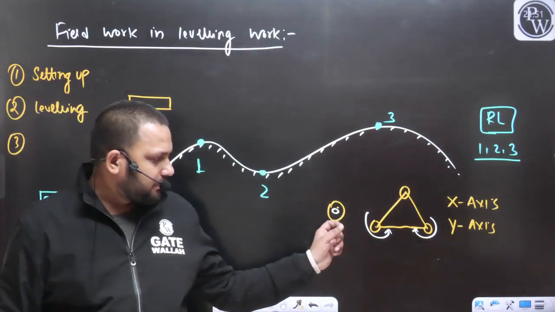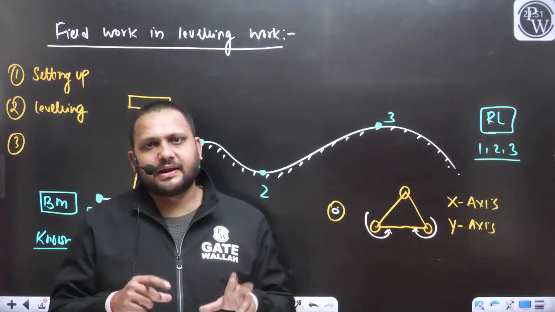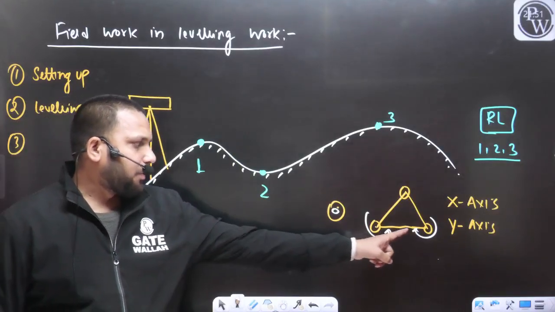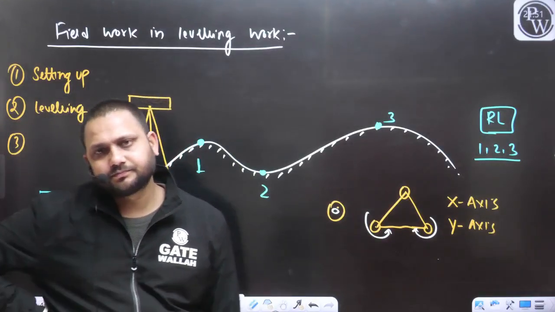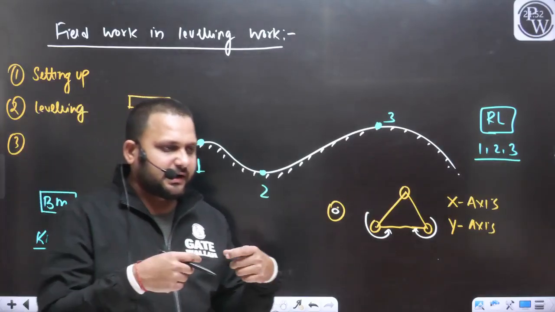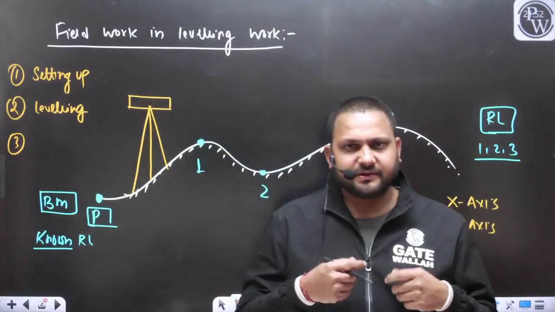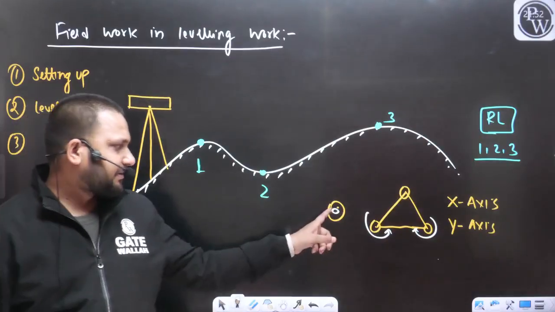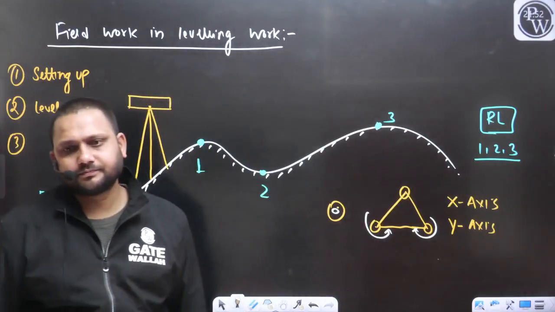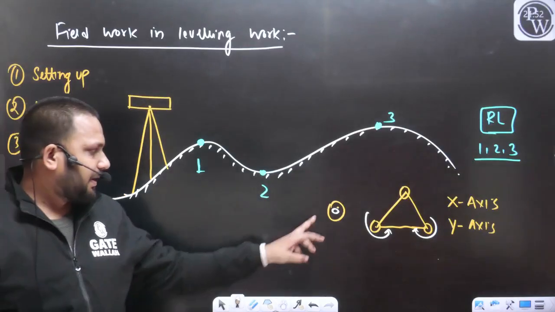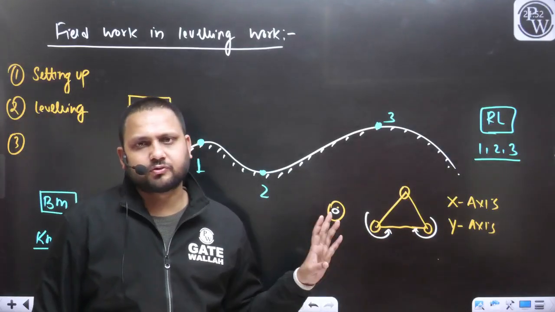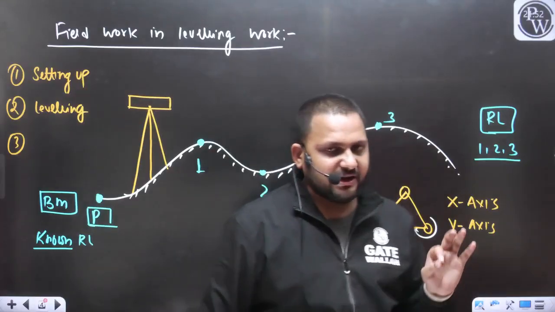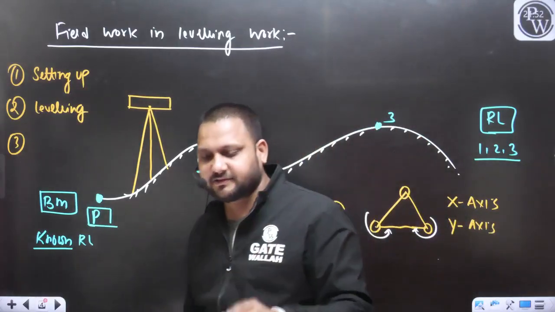So we will clamp or unclamp these screws till this bubble is at the center about this axis. We will keep rotating this leveling screw or foot screw till the bubble is at the center about this axis. If the bubble is at the center with the help of these two screws, can we say we have leveled our instrument? We have leveled our instrument about one axis.